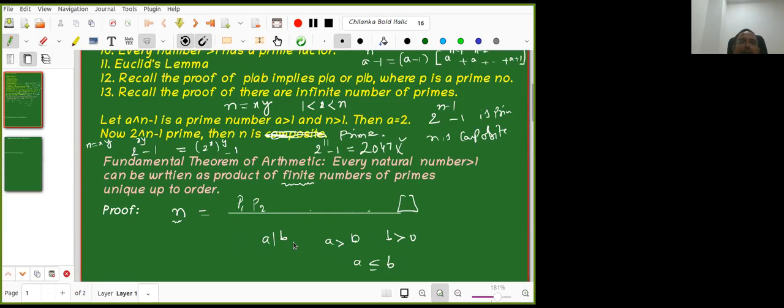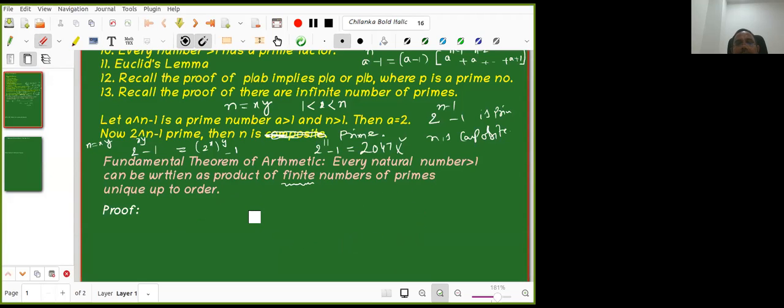So this we know. If n is a product of infinite number of primes, then after some stage some primes will be greater than n. So that is a problem. So finite is always easy. That's why many people do not put finite, but to be on the safe side I am putting finite also, right? Okay, that part is fine.